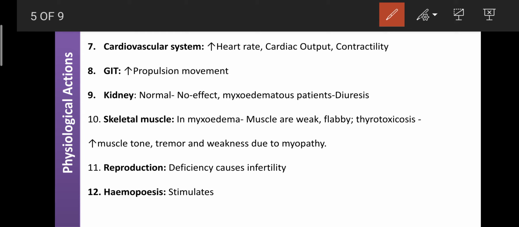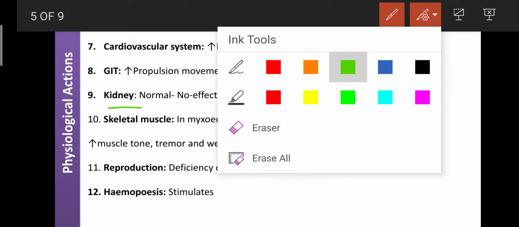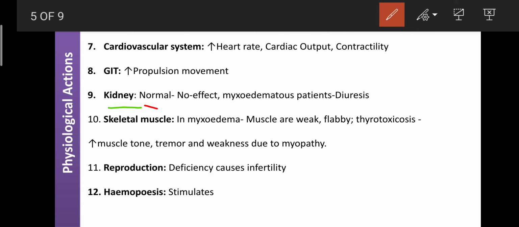On another side, T3 also enhances gastric secretion, so it is helpful to enhance the appetite. Now in the kidney, T3 does not have any effect in normal individuals. But in myxedematous patients, that is the deficiency of T3 or hypothyroidism, that condition is known as the myxedematous condition. In those people it can cause diuresis.